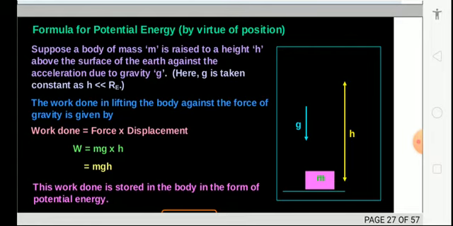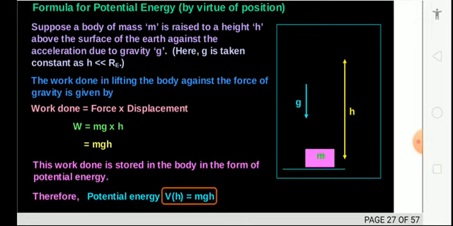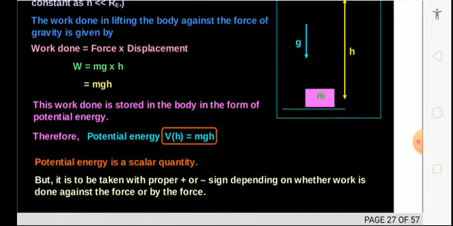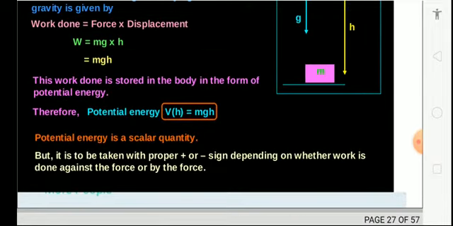So work done here will be mgh. That is your potential energy is equal to mgh. But it is taken with a proper positive or negative sign depending on whether work is done against the force or by the force.